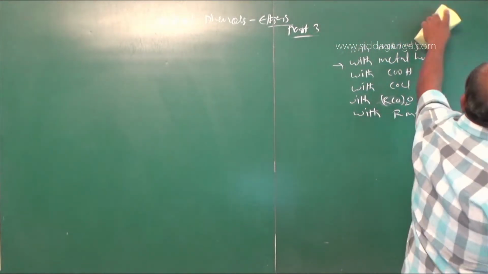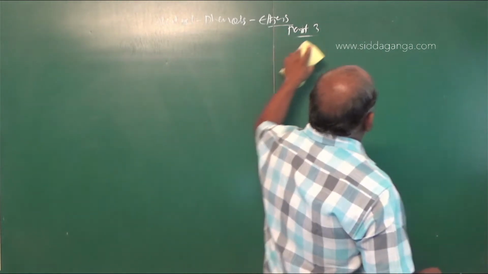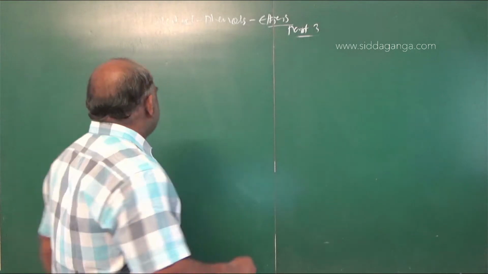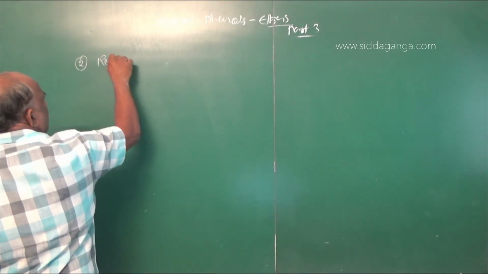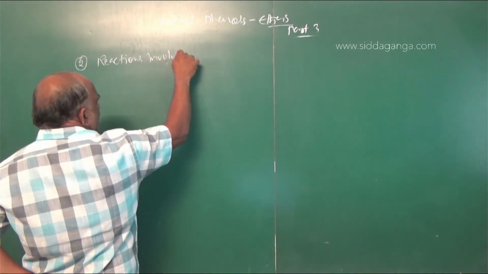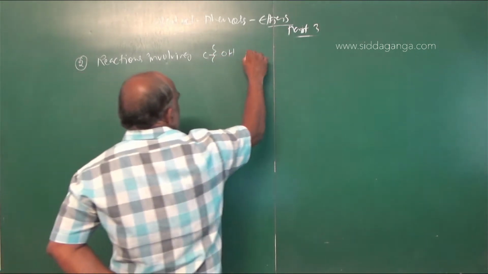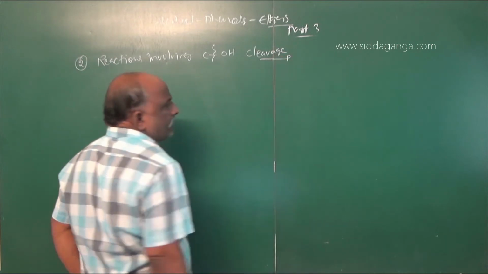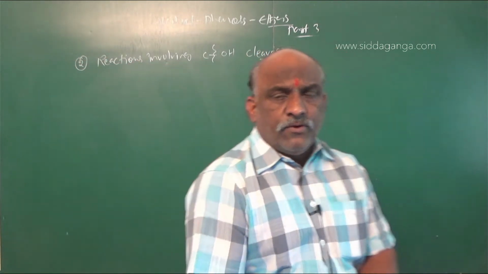What about that? The alkyl group as well as OH. So, reactions involving C-OH cleavage. Here four reactions will be there.